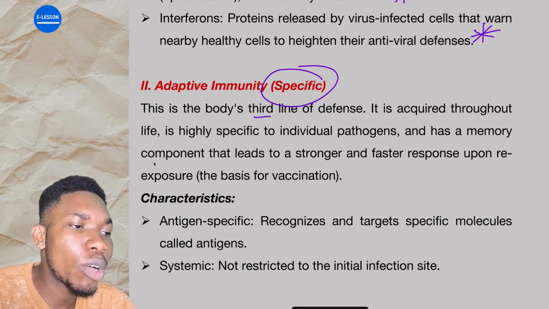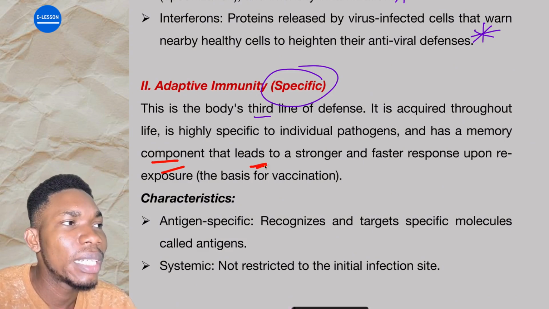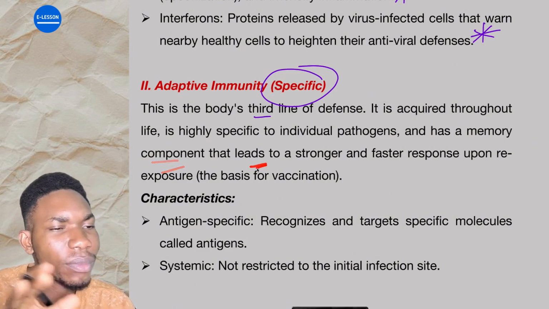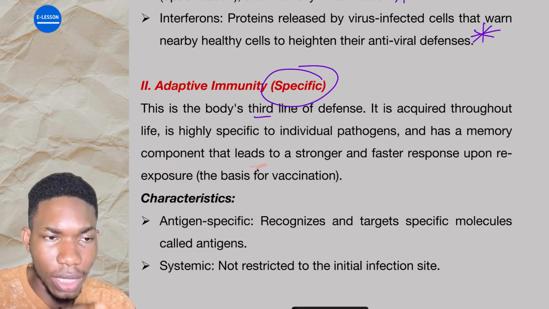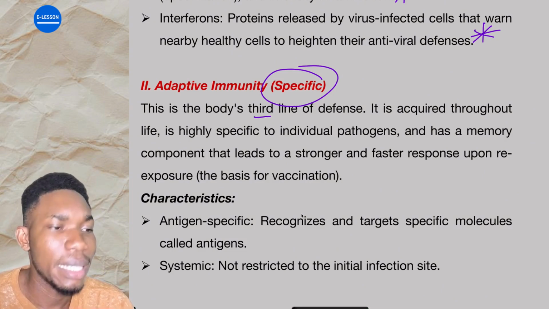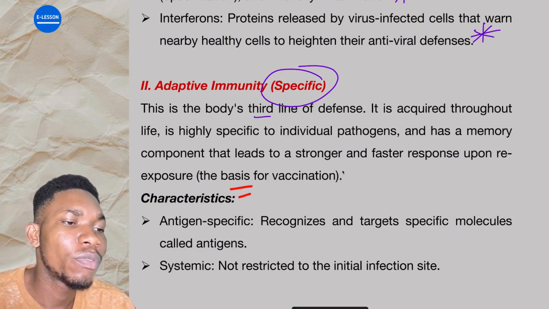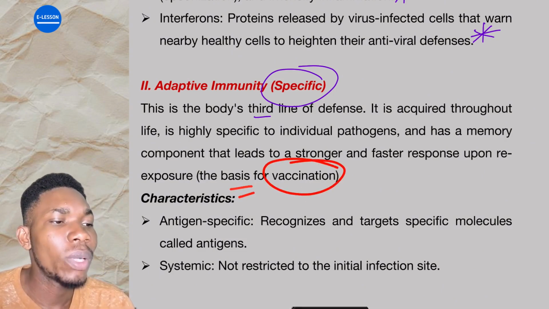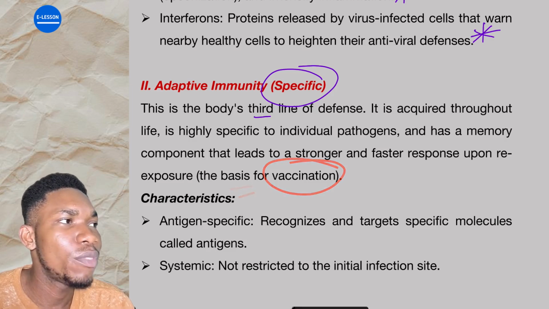This is because it has a memory component that actually keeps a record of this particular pathogen, like how the body has been exposed to it over time. And that is the basis for vaccination.